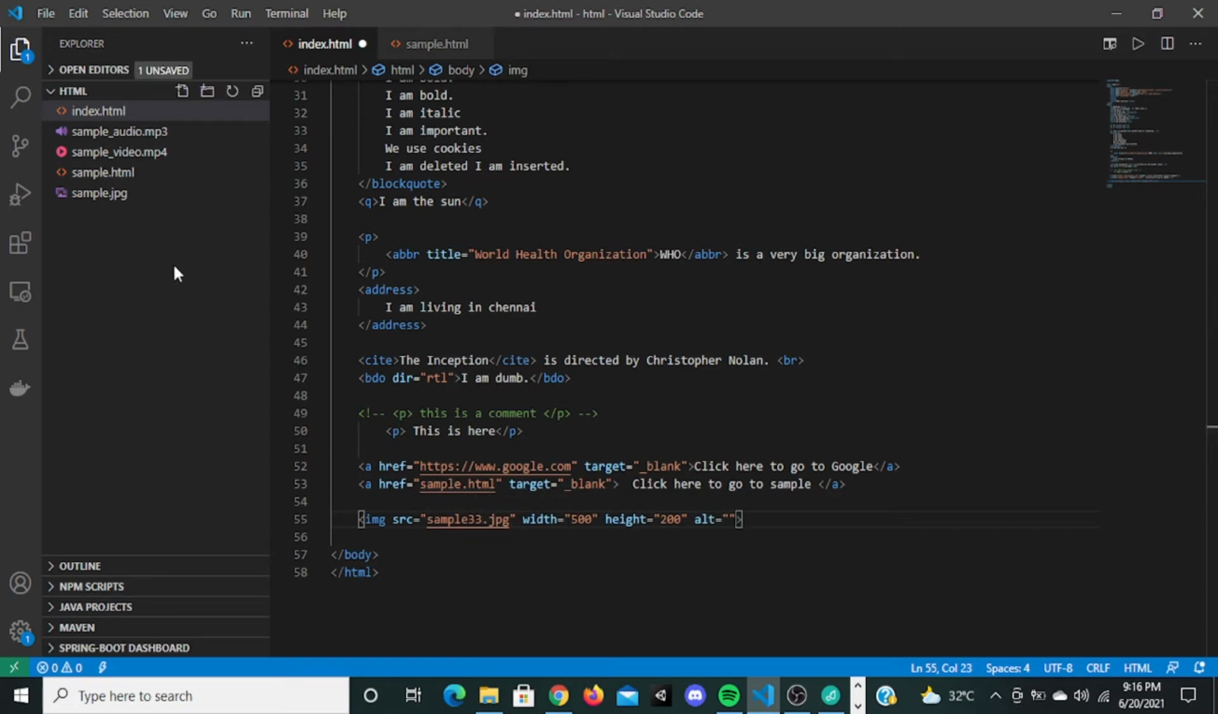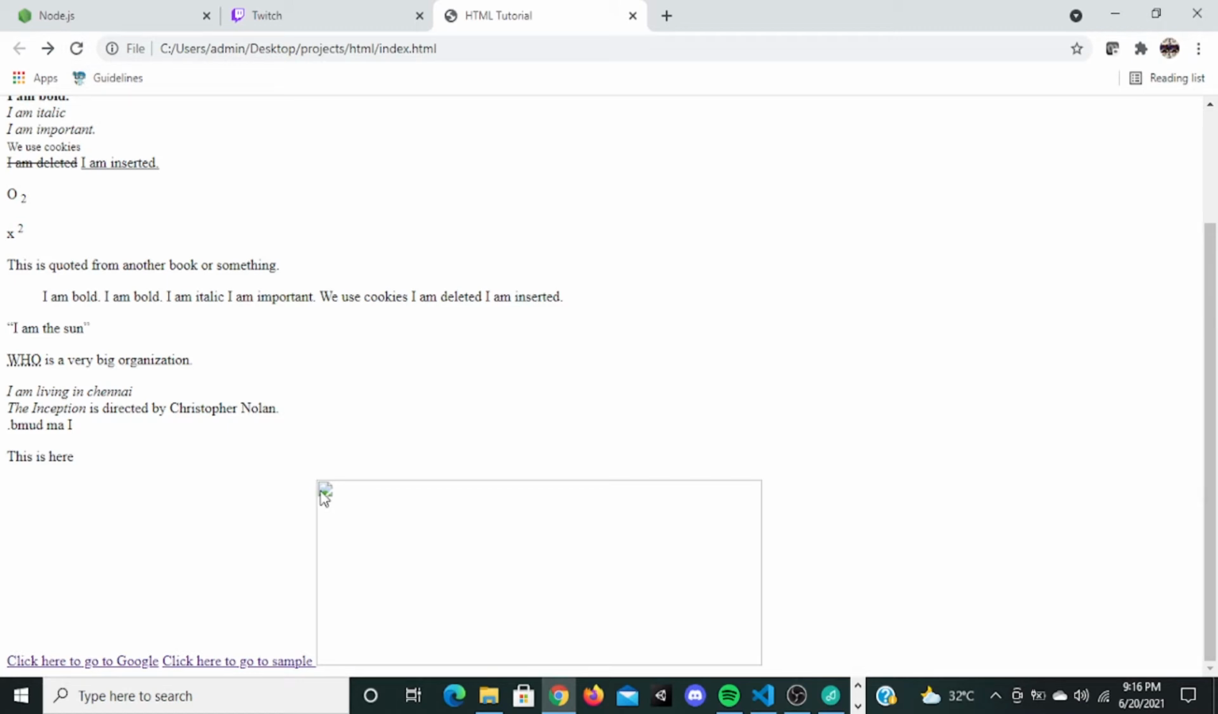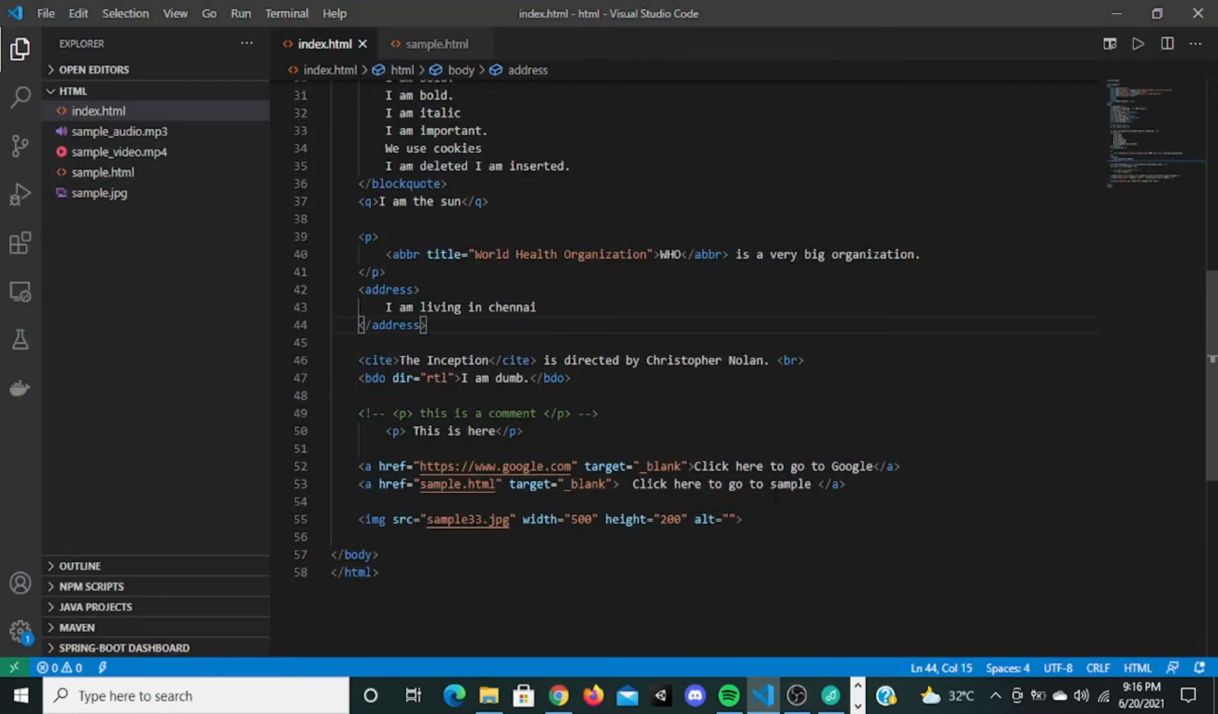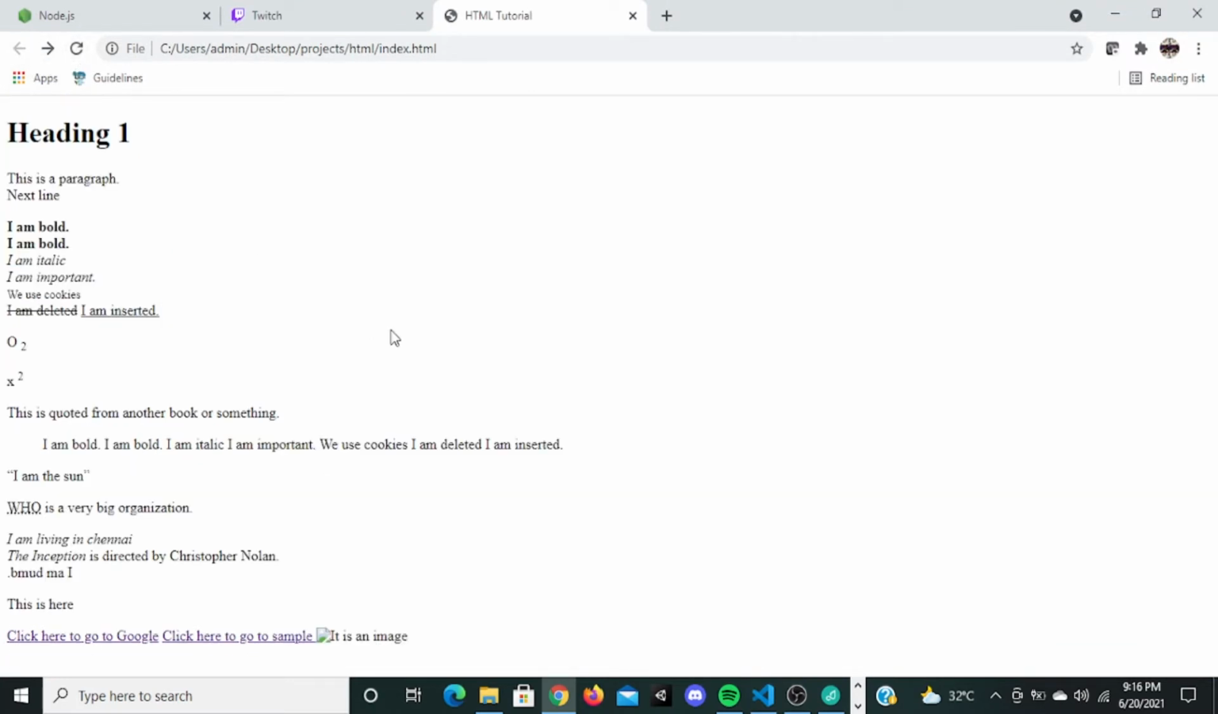Okay, there is no image called sample 33 here. So when I save this and refresh it, it's going to say this thing, because there is no image right there. Now when I give alternate text as "it is an image", save this, go here and refresh it, it's going to say "it is an image" instead of displaying that whole 500 by 200 div. So this is the purpose of the alt tag.